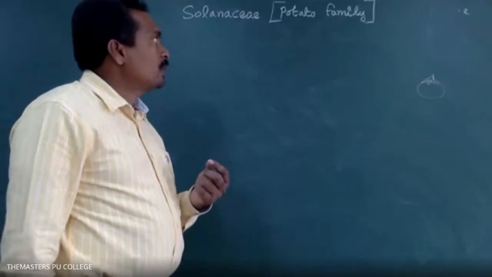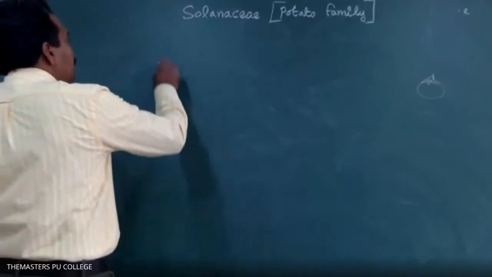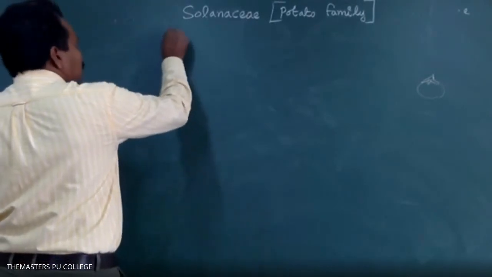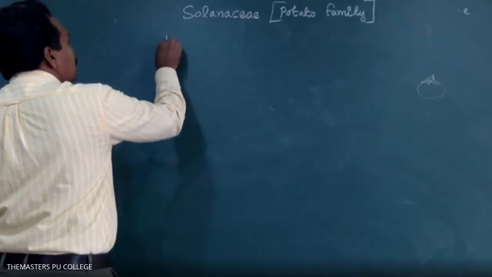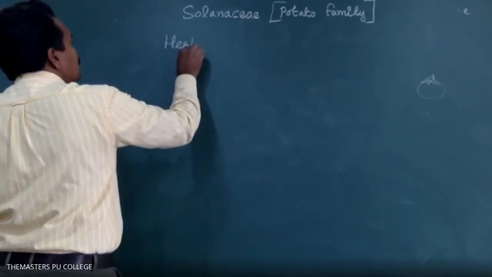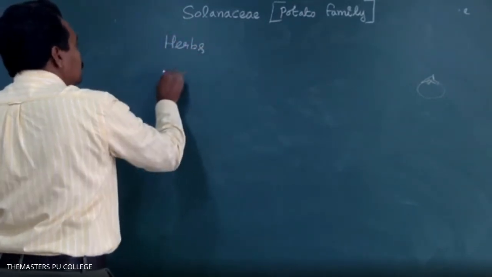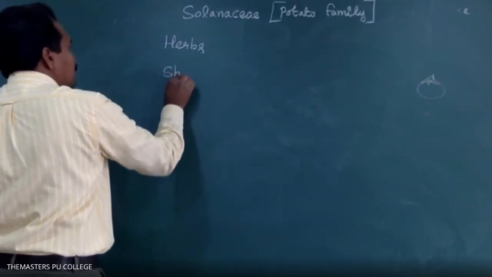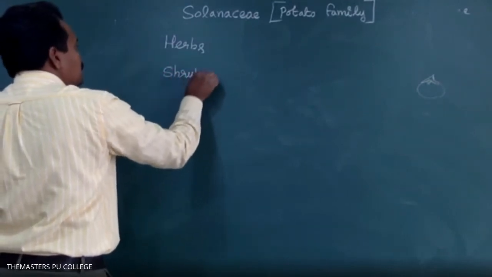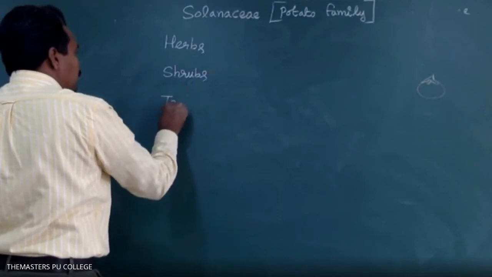Trees, shrubs, and herbs. So most Solanaceae plants are herbs, some are shrubs, and some are trees.